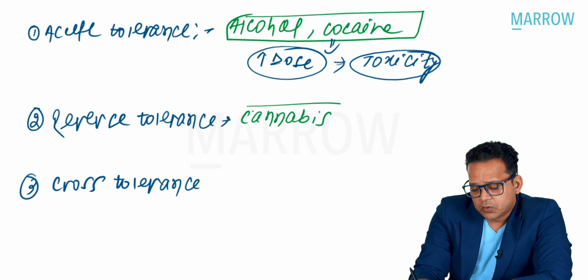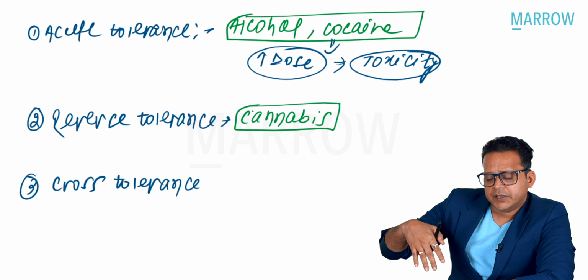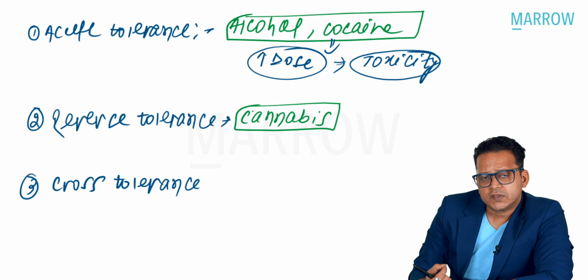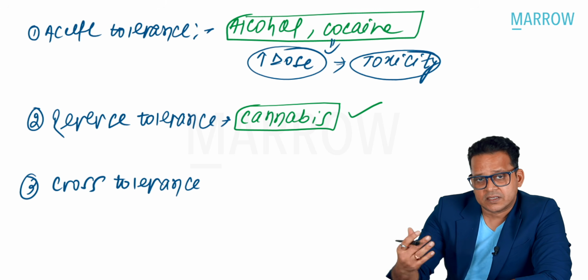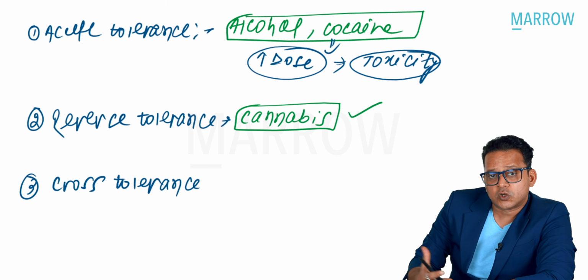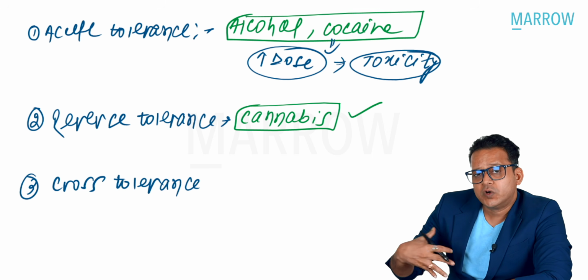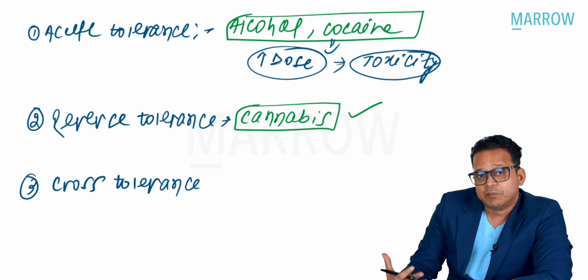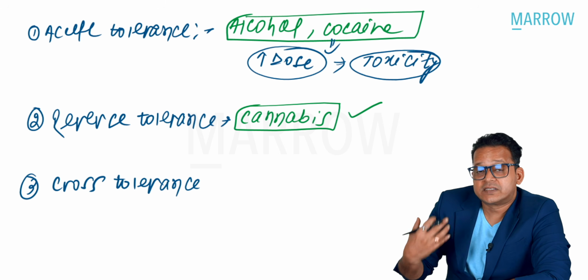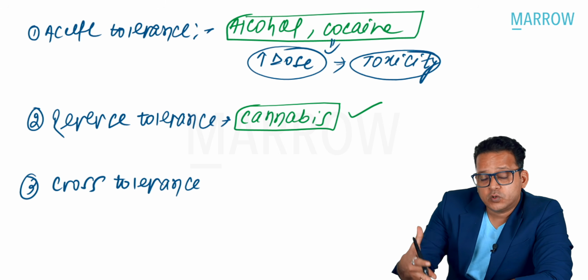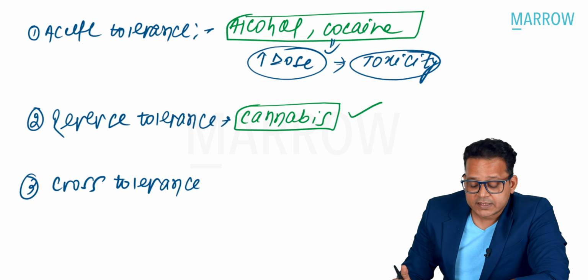In some people, when they consume cannabis, they used to get a high with a particular dose. Now, with a lesser dose, they'll get the same high. What could be the possible reason? The explanation of cannabis having reverse tolerance is that cannabis is stored in our body tissue. So the next time you take cannabis, you'll not need that much because your body already has that store in tissue, and that can lead to reverse tolerance.